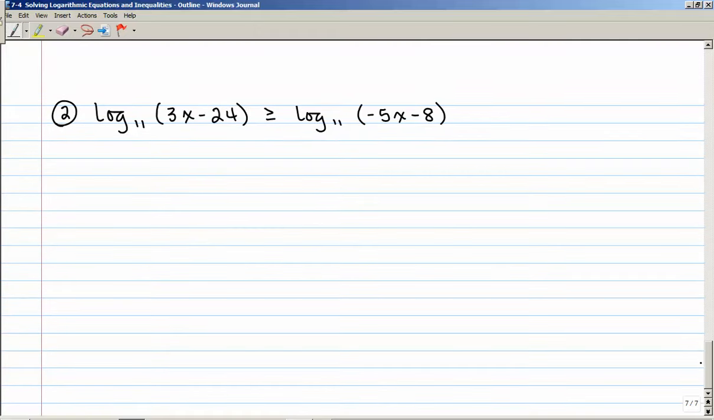In our last example here, log base 11 of 3x minus 24 is greater than log base 11 of negative 5x minus 8. Notice both sides of this inequality are log base 11, so I can just pull off the 3x minus 24 and say that's greater than or equal to negative 5x minus 8, and then just go ahead and solve this as a regular inequality, adding 5x to both sides and adding 24 to both sides. X is greater than or equal to 2.